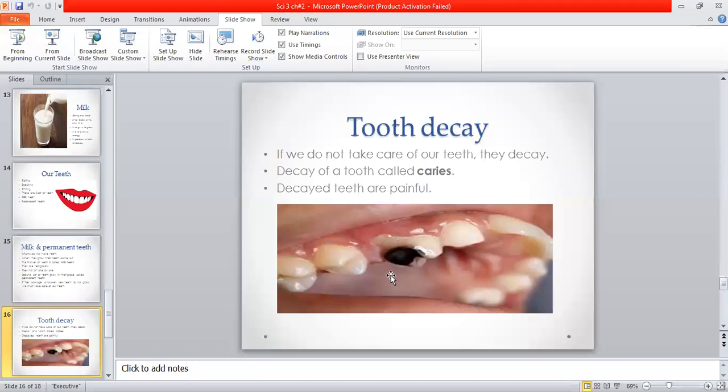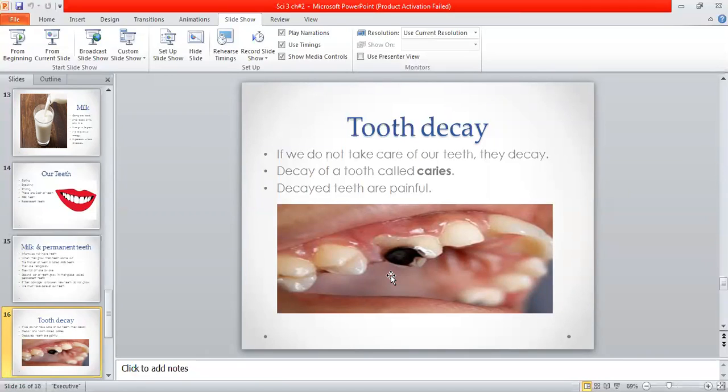So how are these caries formed? Whenever you eat anything, some of the food particles get stuck between the teeth. Why is it said that you should wash your mouth after eating? Because the leftover food that remains in your teeth starts growing, since in our mouth there are many different kinds of germs, and these germs start growing when we do not wash our mouth properly after eating the food.